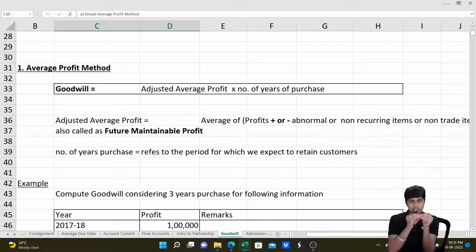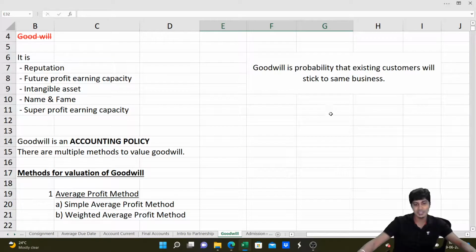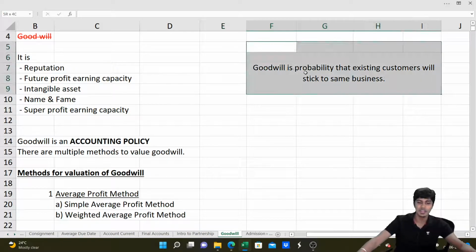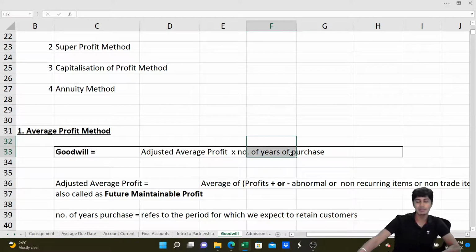So average profit that I'll make for the future multiplied by number of years for which the customer will come and do business with me. That is my goodwill under average profit method. That is the reason we do here into number of years purchase. I don't think many of us usually understand what exactly is number of years purchase. Formula says number of years purchase, we do number of years purchase. But we need to pay weightage to the definition of goodwill here, which says goodwill is probability that the existing customers will stick to same business. So this definition what I mentioned now will substantiate the reason why we multiply by number of years purchase.